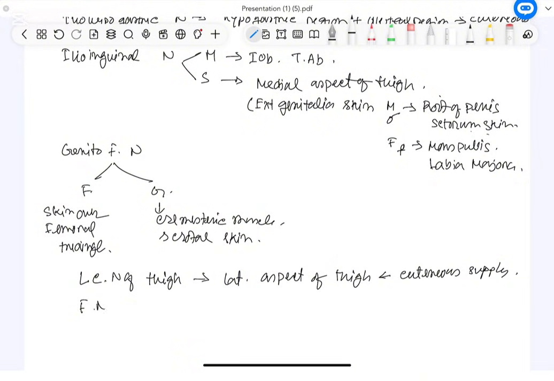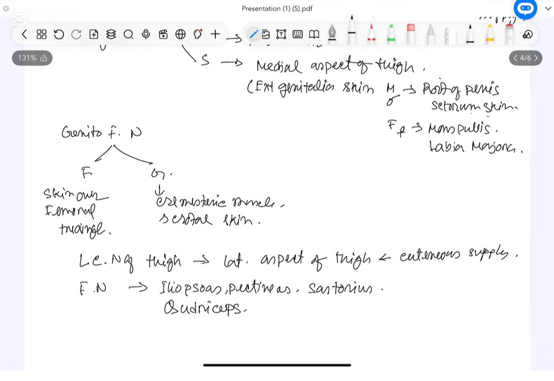Next, we are going to learn about femoral nerve. I am writing in shortcut. Femoral nerve will be supplied to the anterior compartment of the thigh muscles, as well as the hip flexor also. What are those? The hip flexor will be iliopsoas, then pectineus, then sartorius, then quadriceps. Quadriceps have four: vastus lateralis, vastus medialis, vastus intermedius, and rectus femoris.